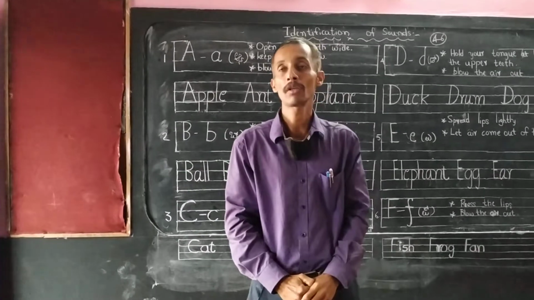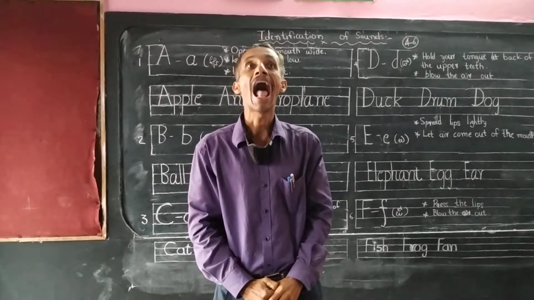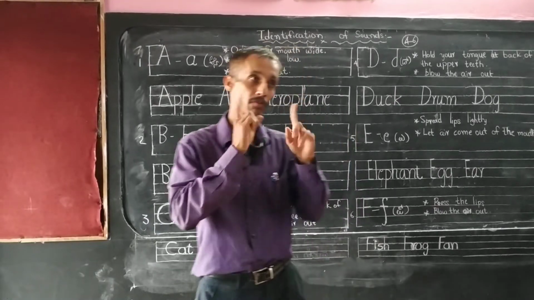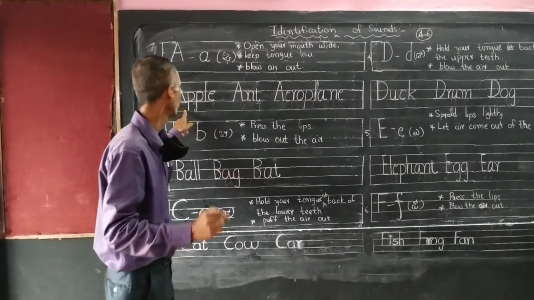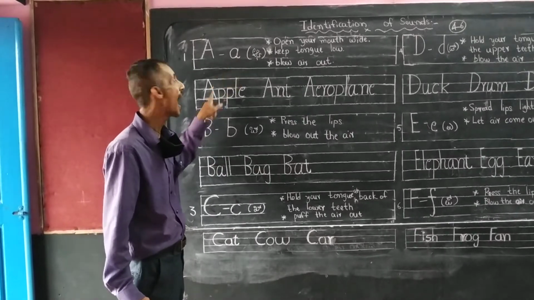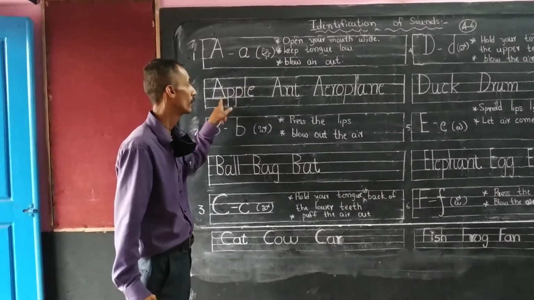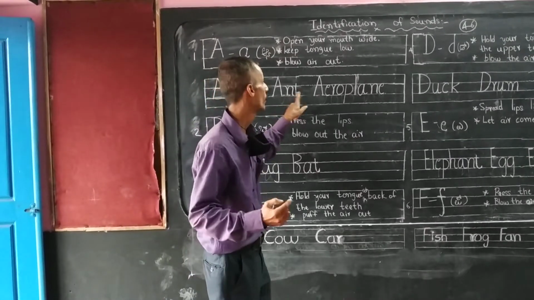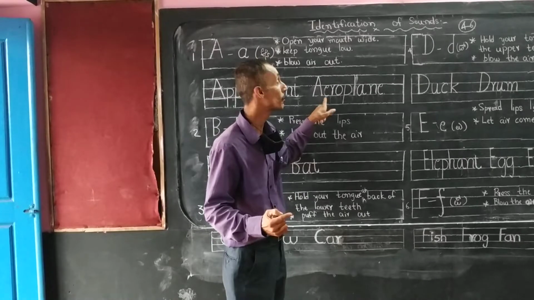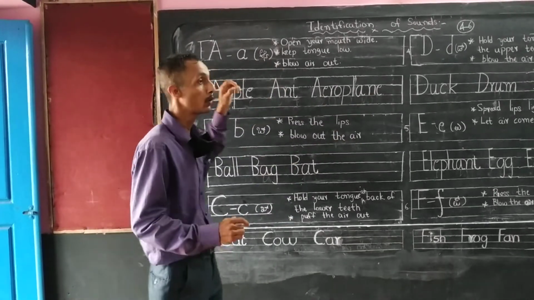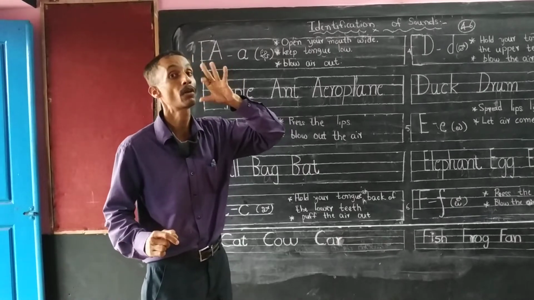We will practice once again. Like this, the sound comes, and we have to pronounce it like this. Apple, apple, not apple. Apple, apple. And see my mouth, and aeroplane, aeroplane. Like this we have to pronounce the A sound by opening our mouth.